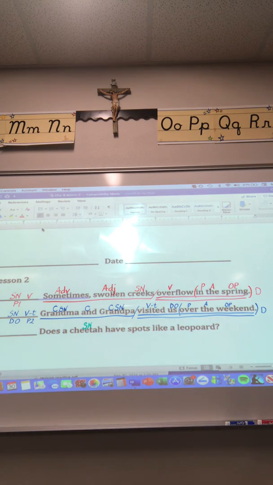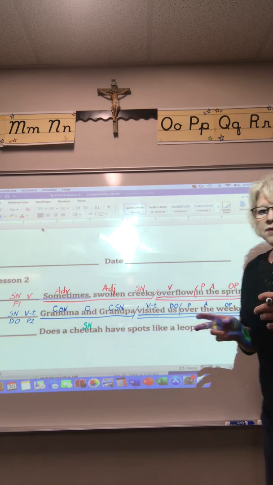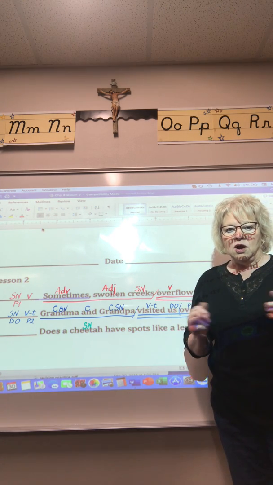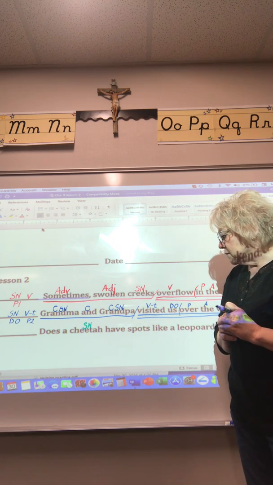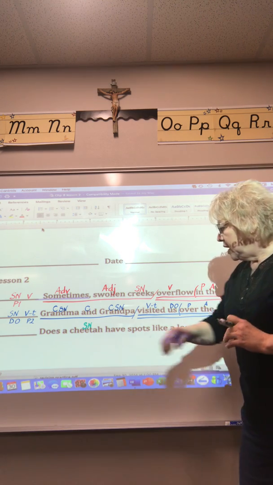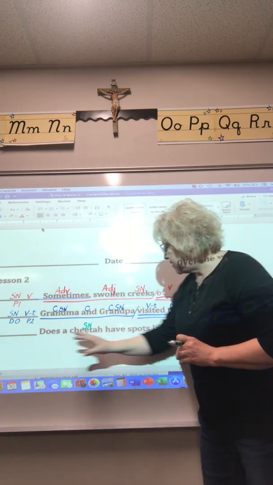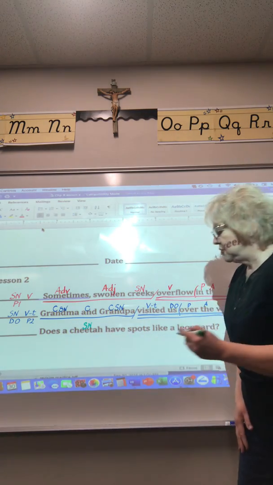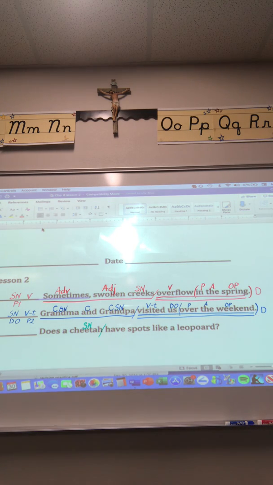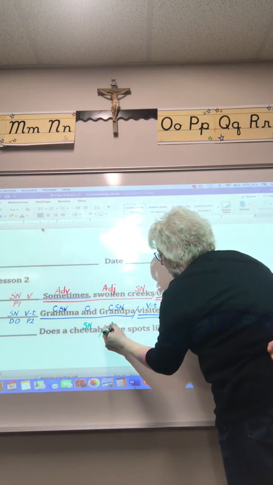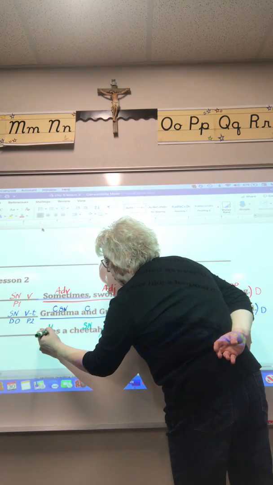And let's look for 2 words now that you would say are your verb words, your verb phrase. And if you found does have, you found the right 2 words. So we're going to put a slash after cheetah. And have is your verb. Does is your helping verb.